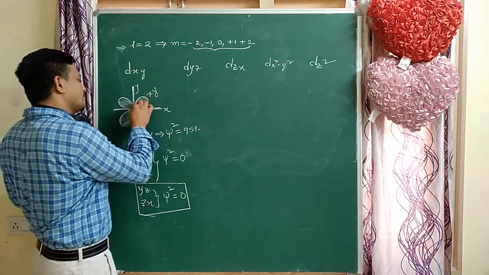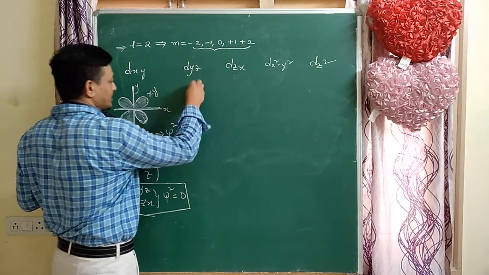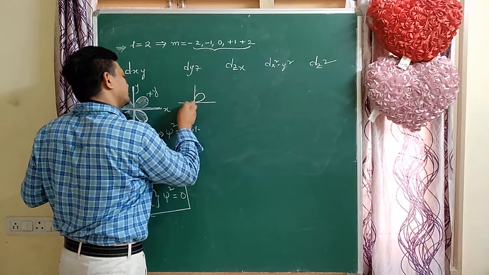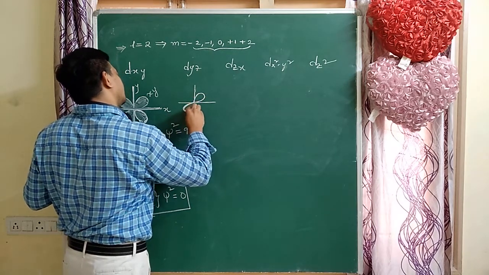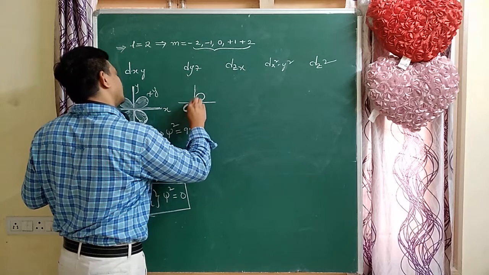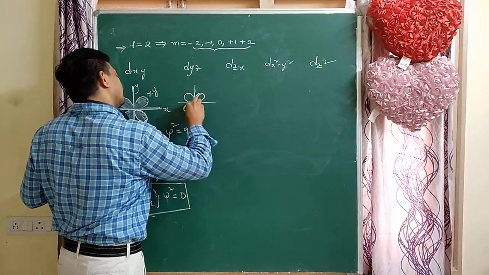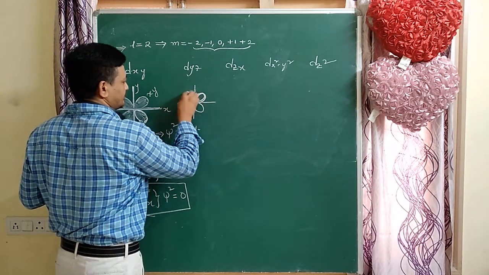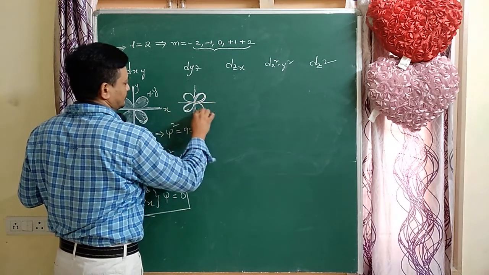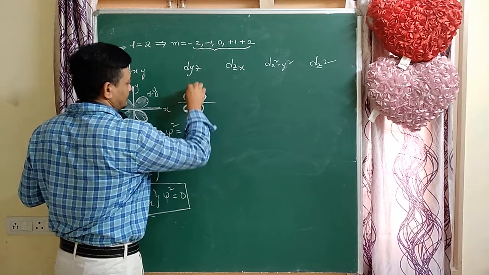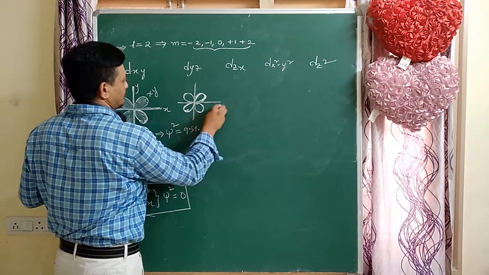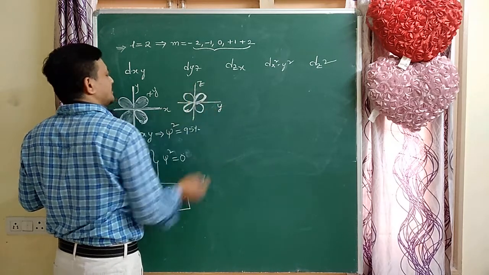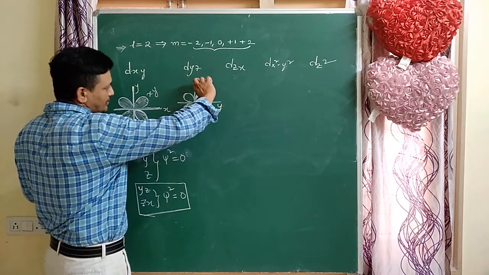So here lobes are between the axis. So this is the y, this is the z. So this lobe is between these two axes.